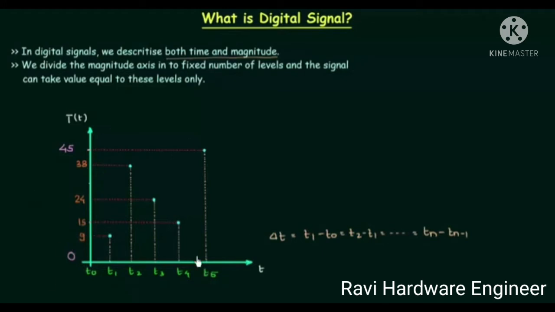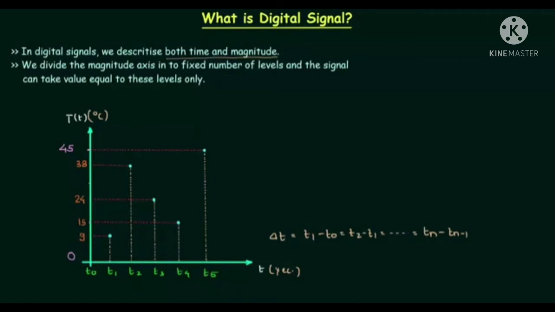This is a very simple example in which we are trying to measure the temperature of a city. Capital T is the temperature and this is in degrees Celsius. Small t is the time in seconds, and we are measuring the temperature at T1, T2, T3, T4 and T5. If I consider the case of discrete time signals, then let's see what we have.